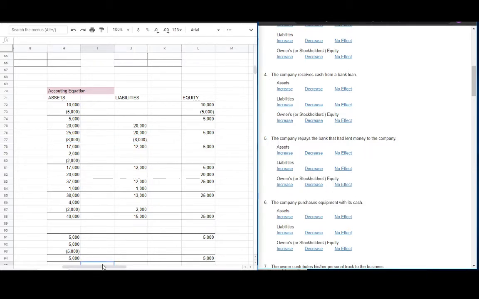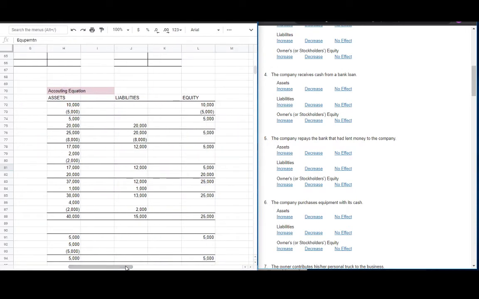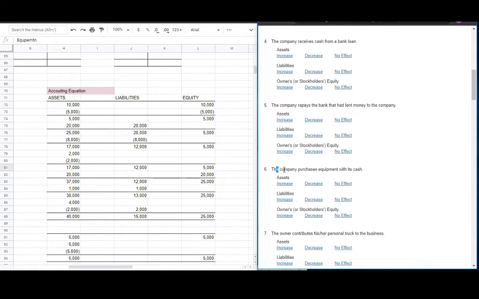Number 6, the company purchase equipment. Yan. So cash is going out and equipment is going in. Yan. So 2,000, 2,000. Ano pwede mabili sa 2,000? Ano about? Printer? 2,000. Okay. What number are we? Yan. Number 6. The asset is increasing and the cash is going out, so asset must decrease. So in conclusion, it has no effect. Diba? Parang nag-cancel out lang siya.